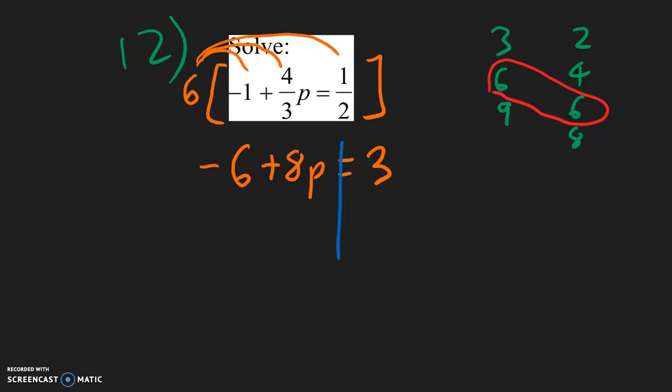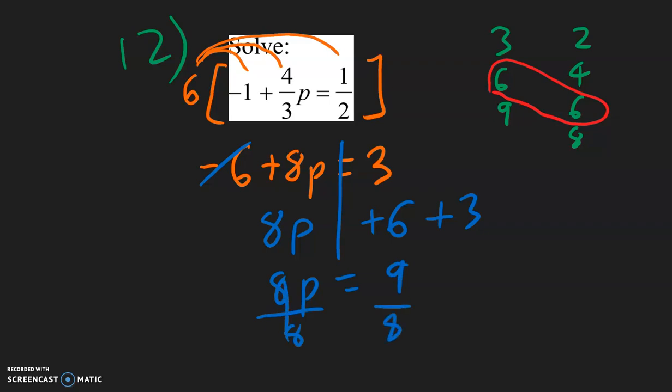On the left, we want the variables, so that's going to be 8p. That's the only one there is. And on the right, we want the constants. So this negative 6 needs to move, becomes positive 6, and the positive 3 can stay. So we have 8p equal to 6 plus 3 is 9. So divide both sides by 8. 9 divided by 8 we know is going to be a decimal, so we can just leave our answer as p is equal to 9 over 8, just like that as a fraction.